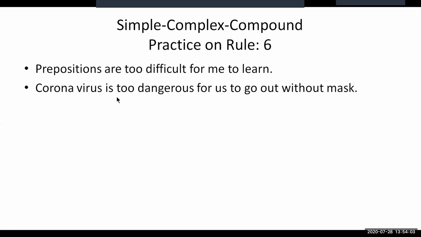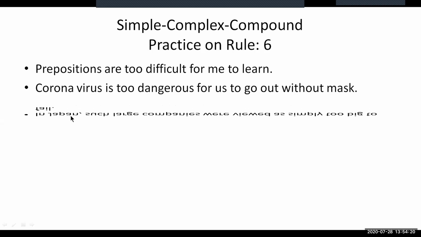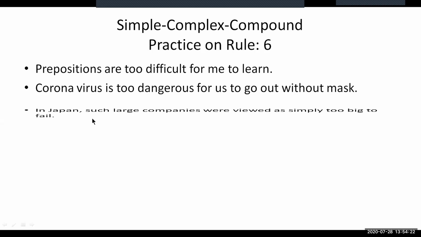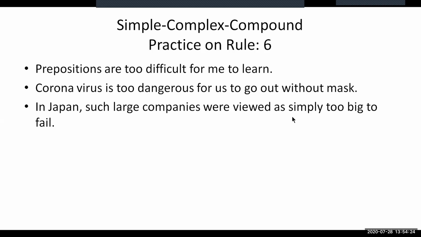The second sentence, coronavirus is too dangerous for us to go without mask. This sentence is in simple form. We need to make it complex and compound. The third sentence, in Japan, such large companies are viewed as simply too big to fail, is in simple form, and I'm asking you to make it complex and compound.